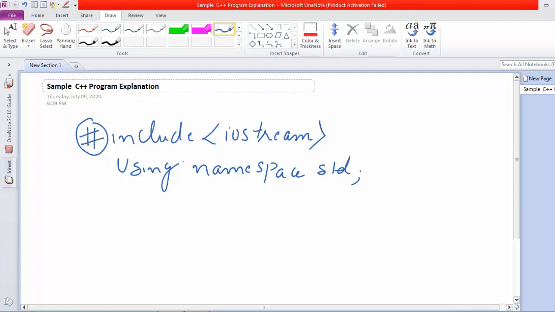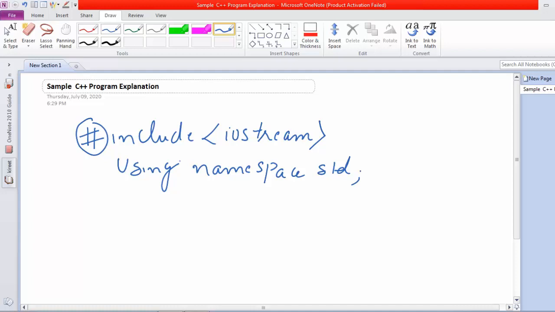Std is basically the standard namespace which was introduced by ANSI C++, and it defines the scope of identifiers which are used in the program. This std is the namespace where all the C++ standard libraries are defined.